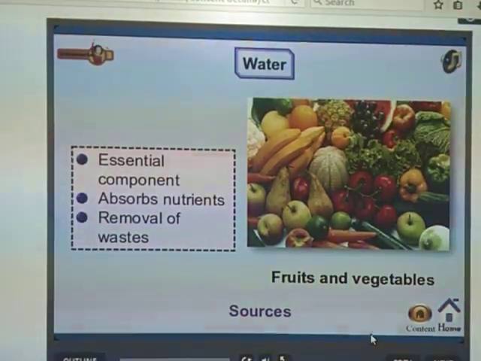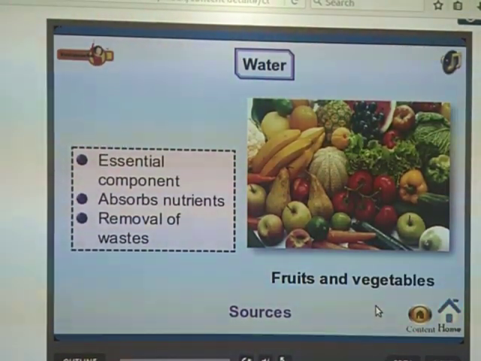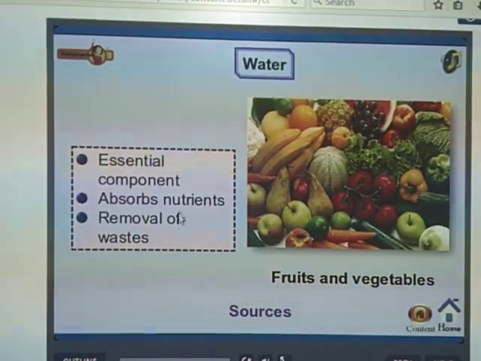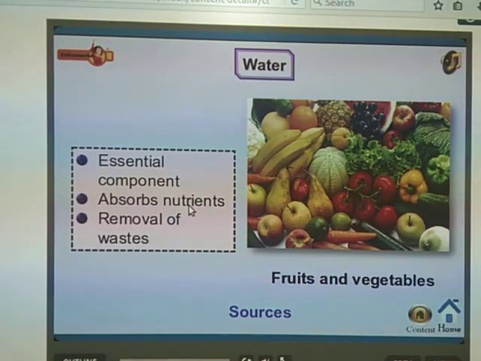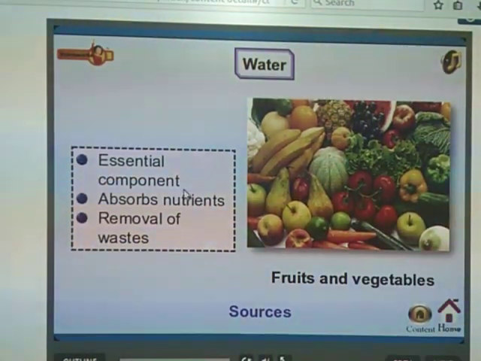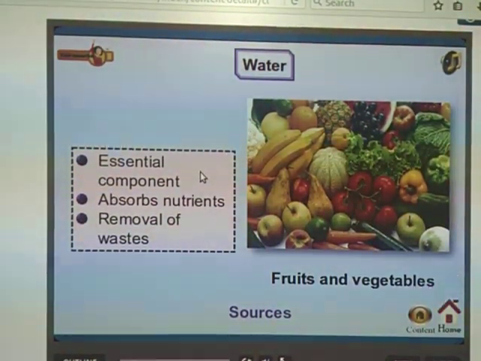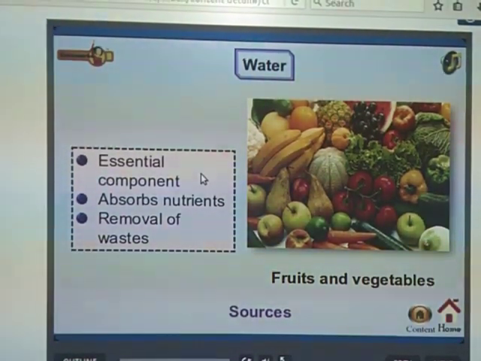Just now we studied the nutrient components, and they are absorbed only with the presence of water in our body, which is more than 60%. Water also helps us to remove the waste materials through urine and by sweating.